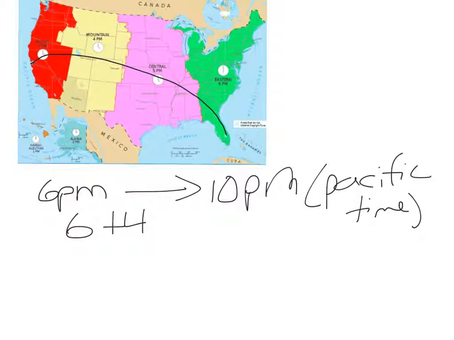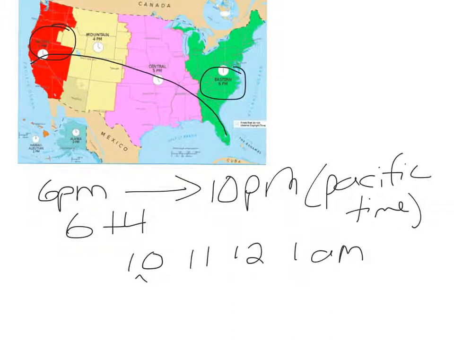What time is it in Miami, which is Eastern time? As you can see, Pacific time at 3 p.m. would be 6 p.m. Eastern time, which would be a difference of 3 hours. Eastern time is 3 hours ahead. So 10 p.m. is Pacific time, but 3 hours ahead: 11 p.m., 12 a.m., 1 a.m., right? Elapsed time, 1 hour, 2 hours, 3 hours. That would get him there at 1 a.m., which would not be Christmas Eve anymore. It would now be Christmas Day.